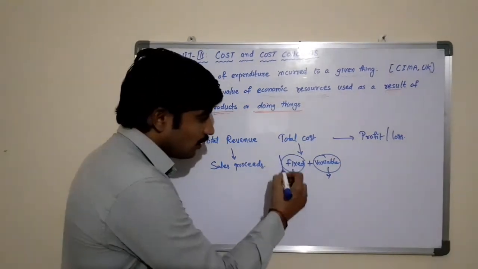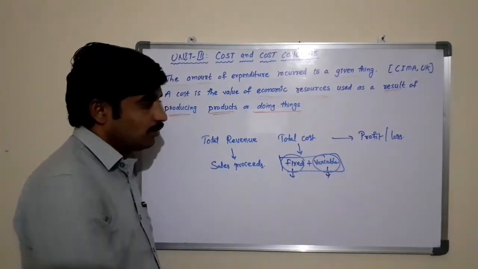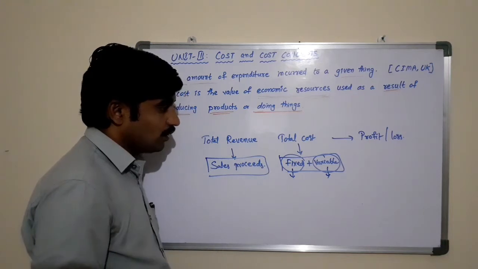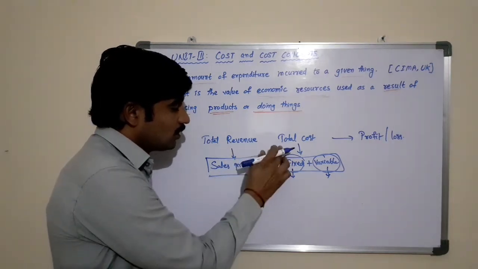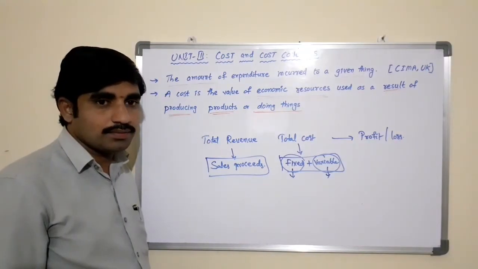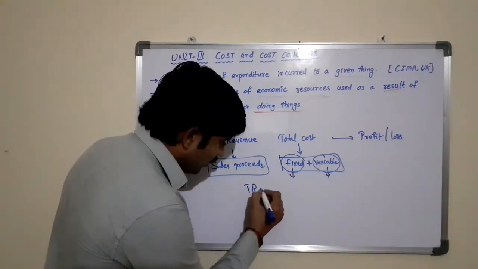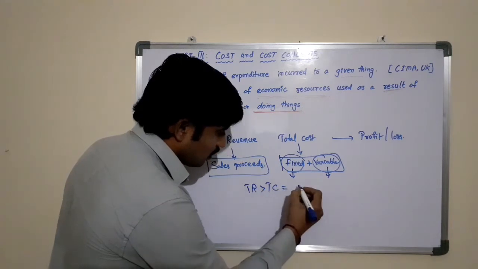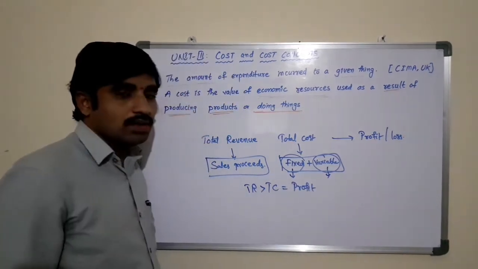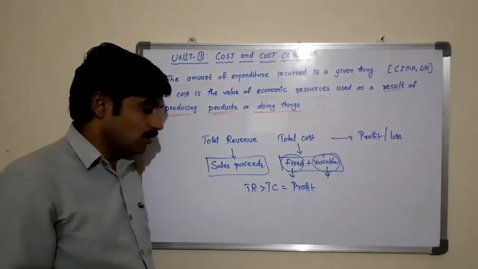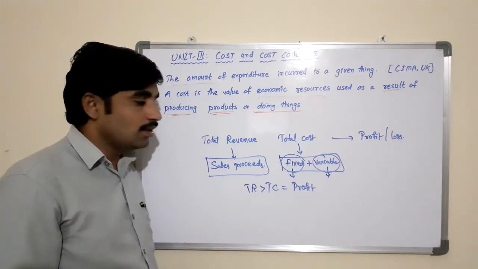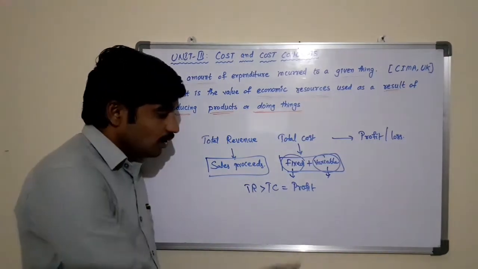The total of fixed and variable cost is the total cost, and the total sales proceeds is the total revenue. Taking the difference between these two, we may realize whether there is a profit or loss. If the total revenue is greater than the total cost, we may say there is a profit, and vice versa. If the total cost is more than the total revenue, then the business is incurring losses.